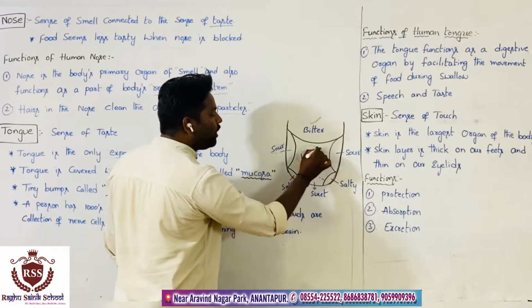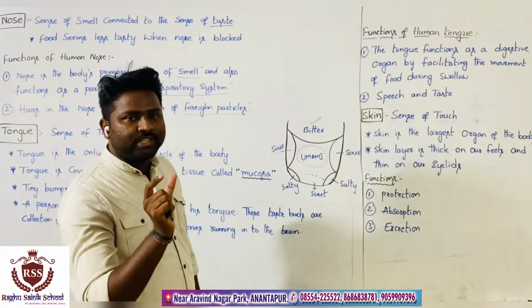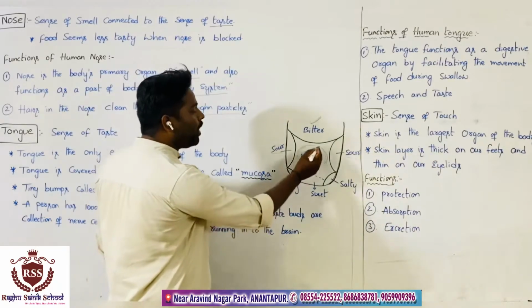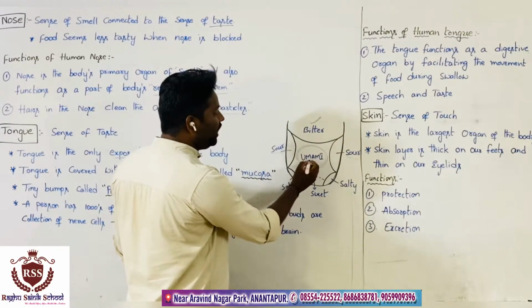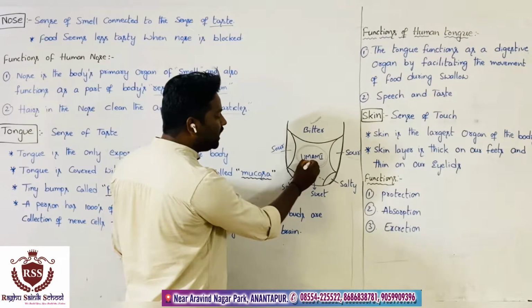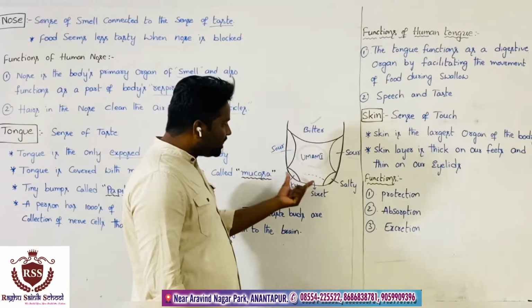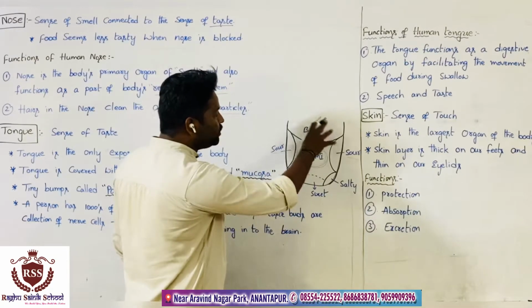What does umami mean? This is the taste of non-veg, that means meat. The taste of meat is umami. The taste of meat on the tongue we observe in the center of the tongue. This is about where on the tongue we observe each taste.